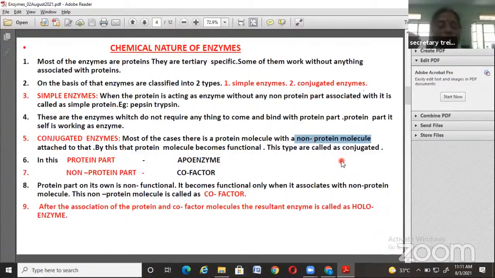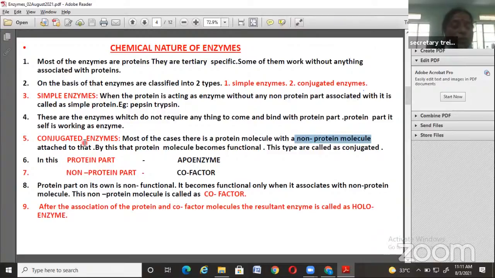We have to notice one thing: in addition to the protein molecule, there is definitely one non-protein molecule. Only then is the enzyme activated, becomes functional, participates in the reaction and gives the end products. Such enzymes are called conjugated enzymes.